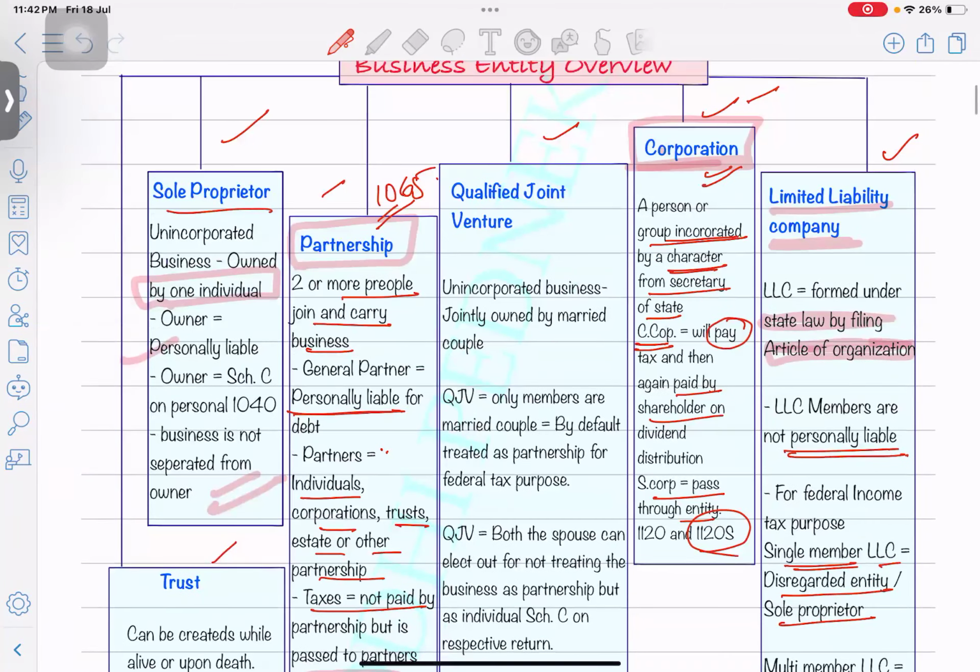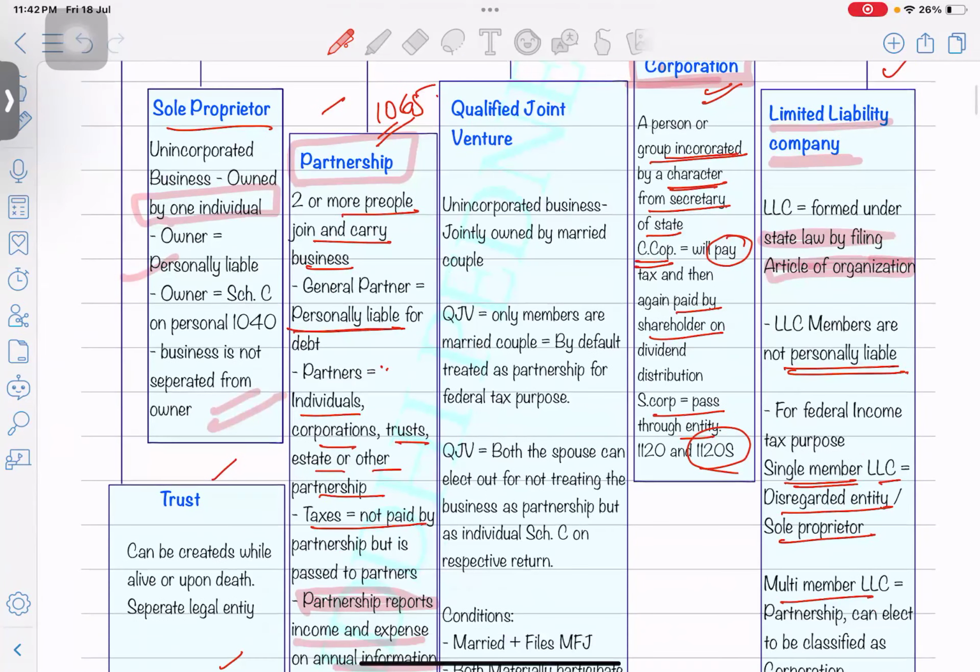Next thing is qualified joint venture, an unincorporated business jointly owned by a married couple. So a qualified joint venture is like two people running a small family business, and those two people are married and filing a joint return. You don't have to register your business anywhere, but even if two people are running the business, you can still consider yourself a Schedule C business.